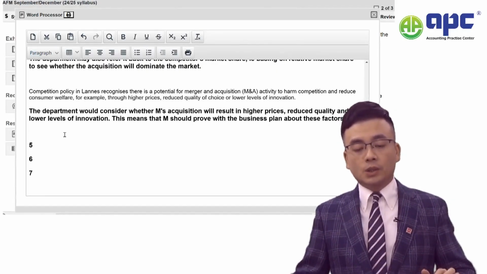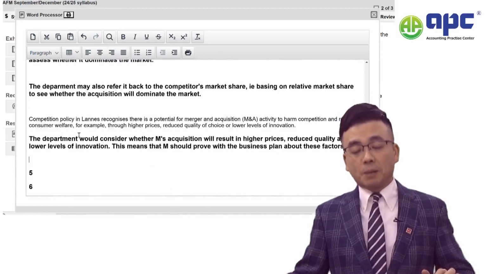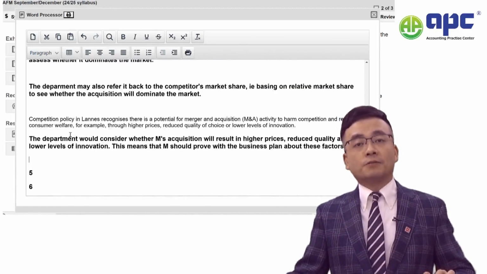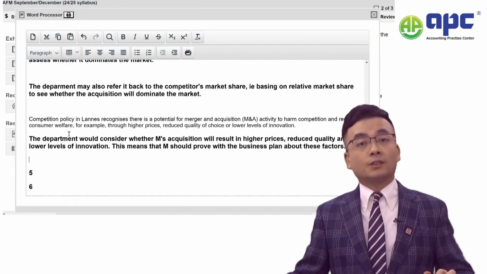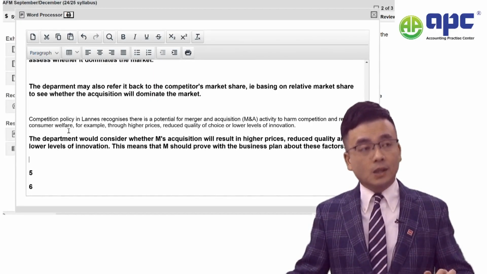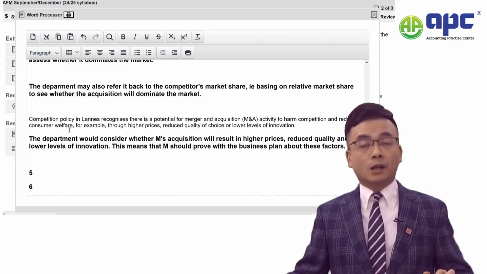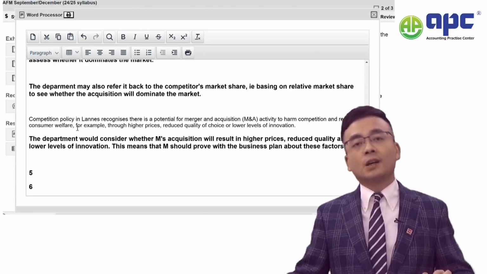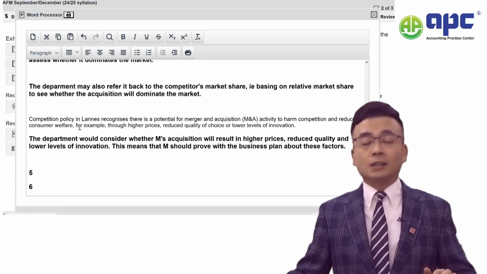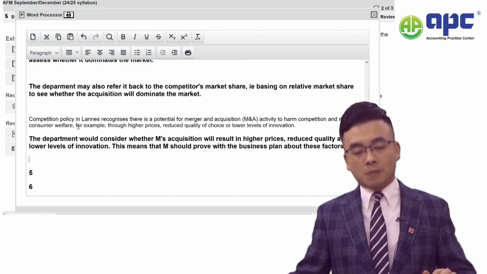Now, of course, we can also see evidence, okay, from the competition. I mean, from a department's point of view, if they subsequently find out that after the acquisition you decide to lower your selling price, possibly because the competition is quite severe in the market, so that's why you can't increase your selling price, but instead you will decrease your selling price. And of course, that's reasonable, that you're not dominating the market.